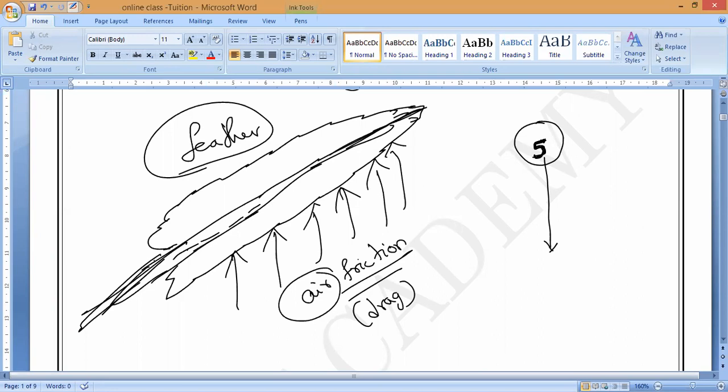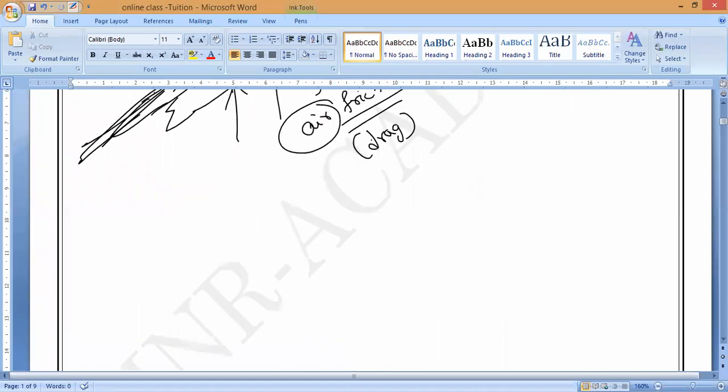That is the reason. But if we recreate the feather and coin experiment where the air is pumped out from a glass tube, suppose I am in a vacuum, a stage where the complete air is pumped away, inside nothing is there, empty space, vacuum.